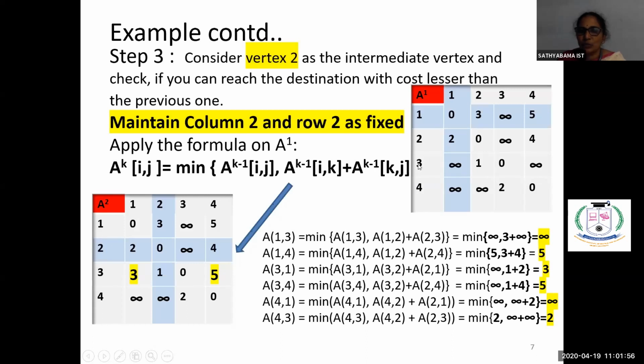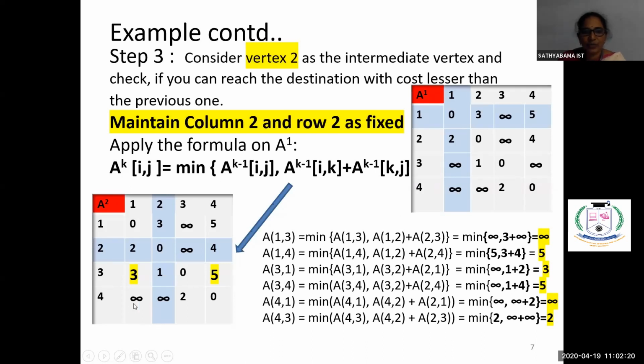Find what is 3, 2. 3, 2 is 1. And what is 2, 4? 2, 4 is 4. So the minimum among these two is 5. So 5 is the least cost that we are including here. See here, even for 3, 4 we got the value as 5, but previously we got the value as infinity. So it is a better cost compared to the previous one.